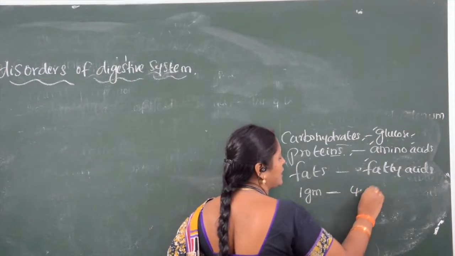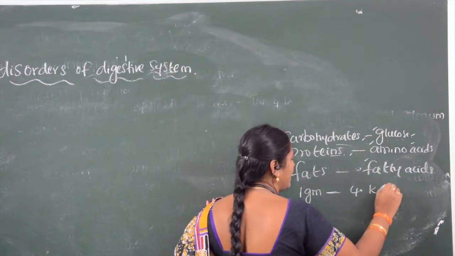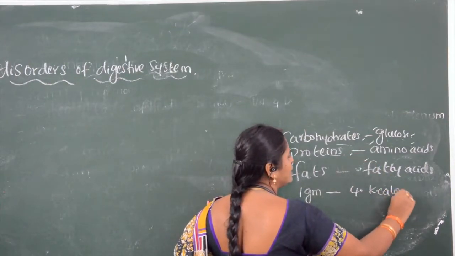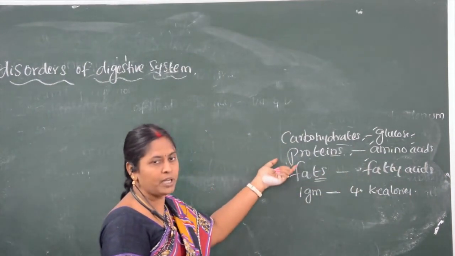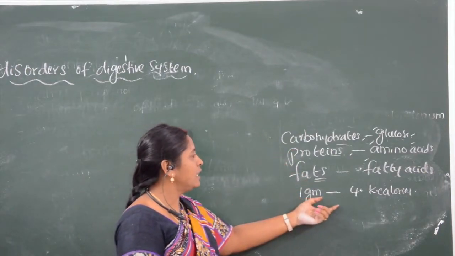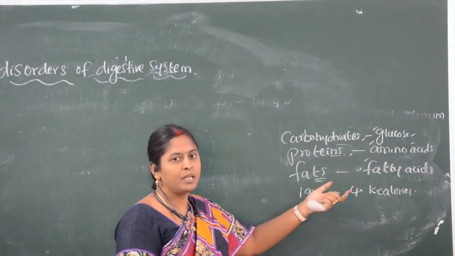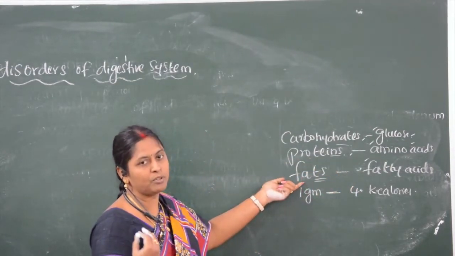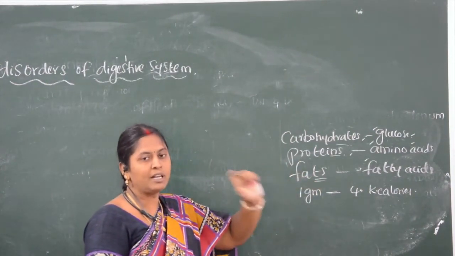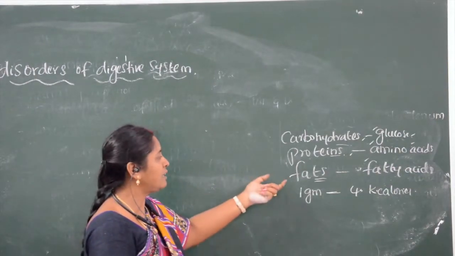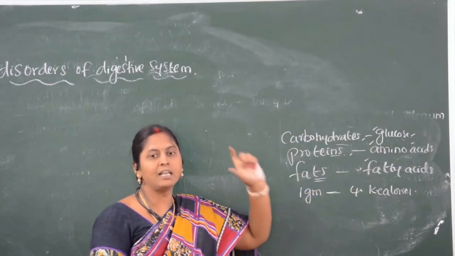How much energy is liberated? 4 kilocalories of energy is liberated. This is the same for both carbohydrates and proteins: the amount of energy liberated per gram is the same. But while speaking about fat, we have said more energy is present in fat, so the excess energy is reserved in the form of fatty acids in adipose tissue.